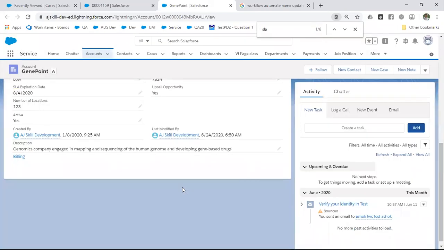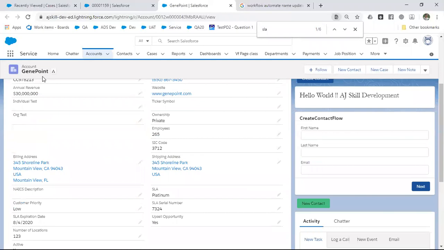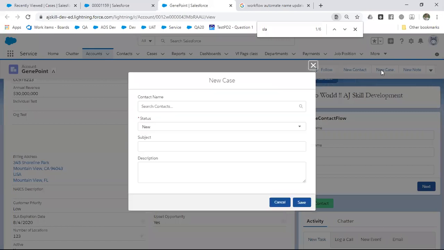If I'm a platinum customer now, because my SLA is platinum, and you are creating a case for this particular account, either you can go to case and create it, or you can directly go here and create a case. As I already mentioned, a case is nothing but a complaint or query or anything that you want to lodge on behalf of this account.